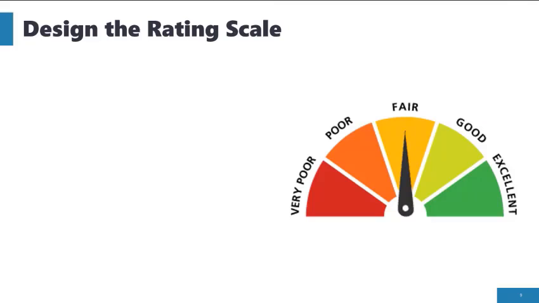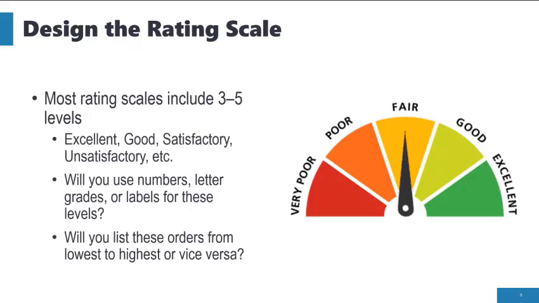Next comes our easiest step, designing the rating scale. Overall, most rating scales include 3 to 5 levels: excellent, good, adequate, inadequate, fail, etc. Please use the descriptive words with which you are most comfortable, or not at all. Perhaps you only want to use numbers and not labels, or maybe grade designations of A, B, C, D, or F. Whatever you prefer works for us. Additionally, you may order your rubric from lowest to highest or highest to lowest. It is your rubric after all.